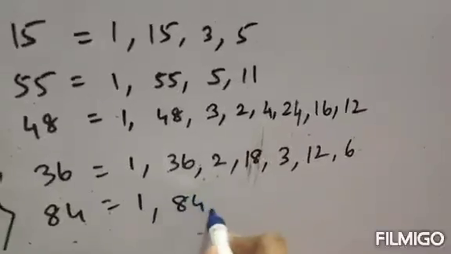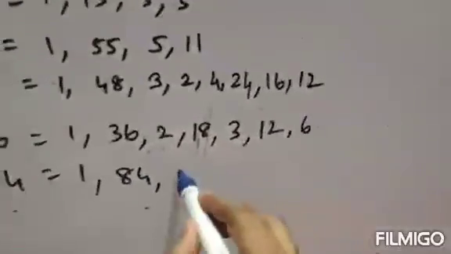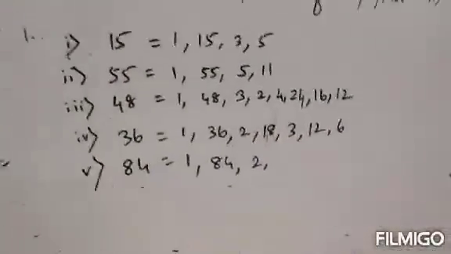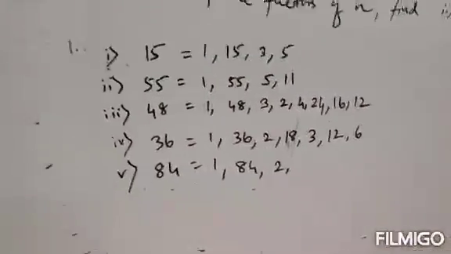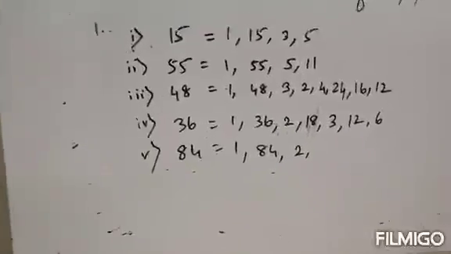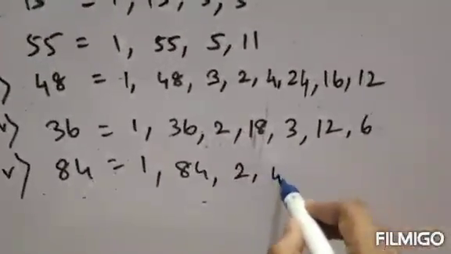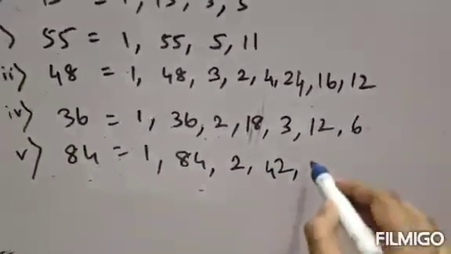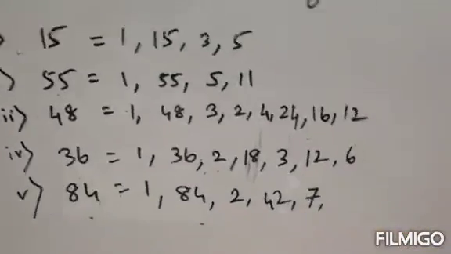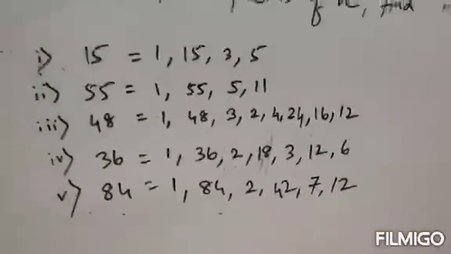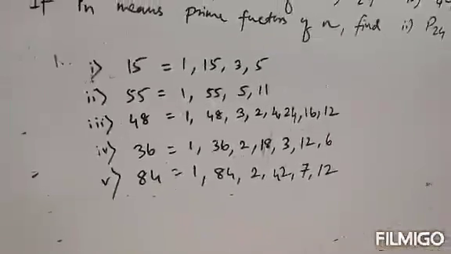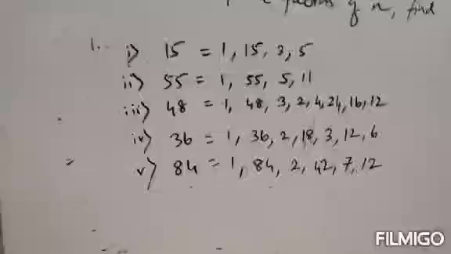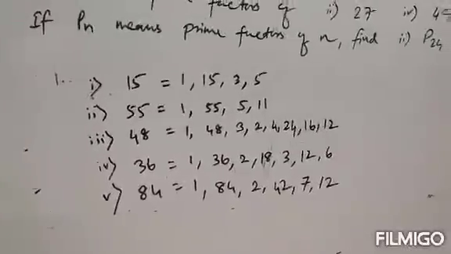1 is a factor, 84 is also a factor. Next, 2 is a factor because if we divide 84 by 2, the quotient is 42. So 2 is a factor, and 42 is a factor. Clear? Next, 7 is a factor because 7 12s are 84, so 12 is a factor. So the factors of 84 are 1, 84, 2, 42, 7 and 12. These are the factors of the given numbers. Clear? Next.